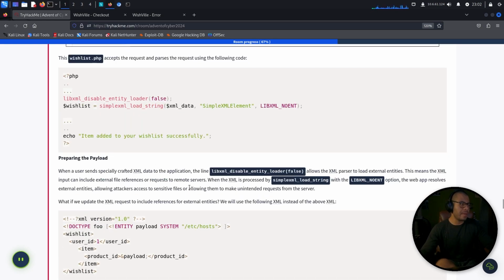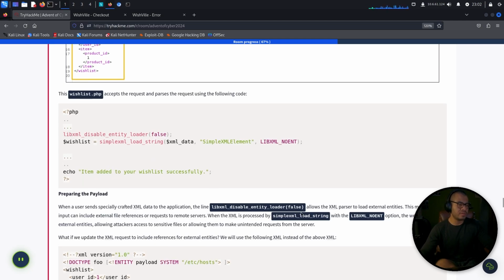Okay, preparing the payload. When a user sends specially crafted XML data to the application, the line libxml_disable_entity_loader(false) allows the XML parser to load external entities. This means the XML input can include external file references or requests to remote servers. When the XML is processed by simplexml_load_string with the LIBXML_NOENT option, the web app resolves external entities, allowing attackers access to sensitive files or allowing them to make internet requests from the server.